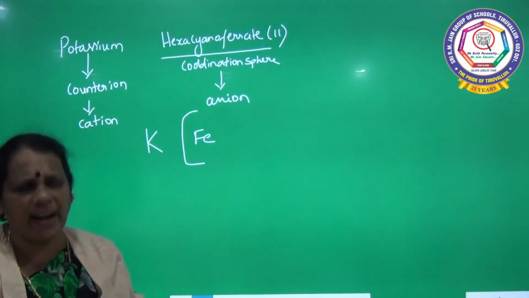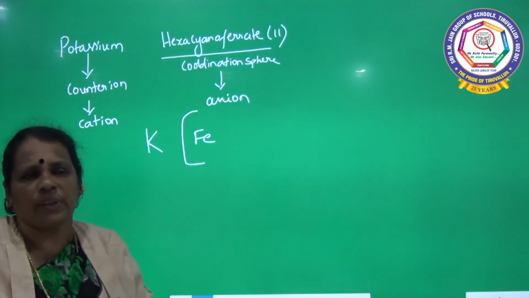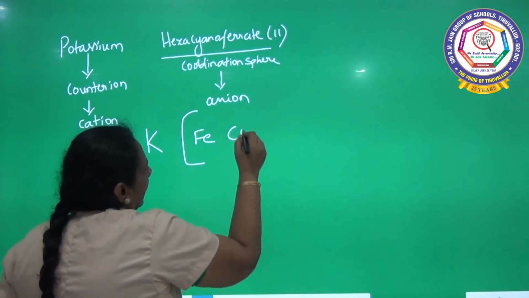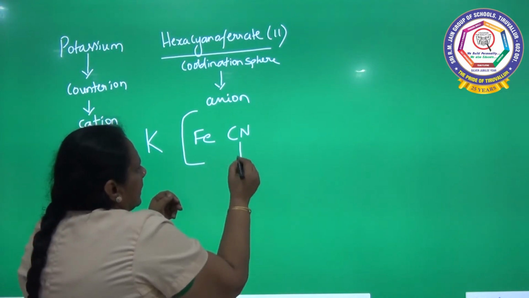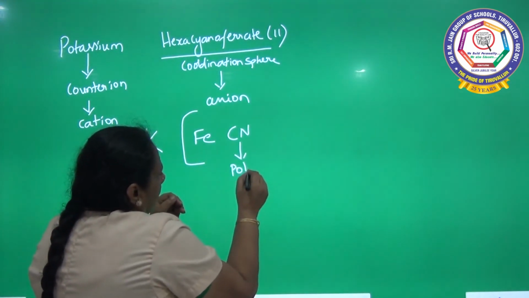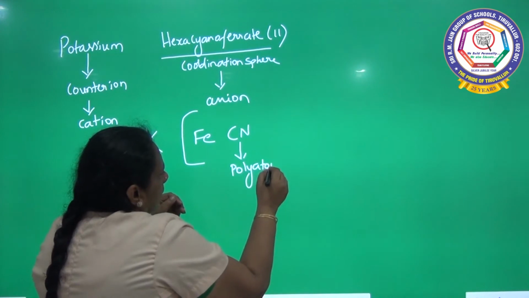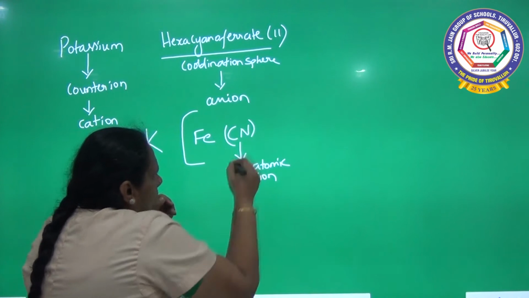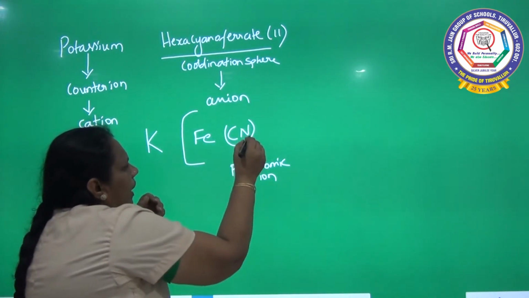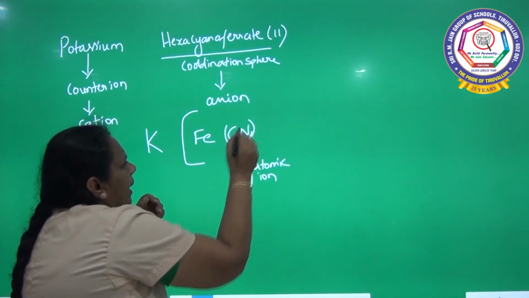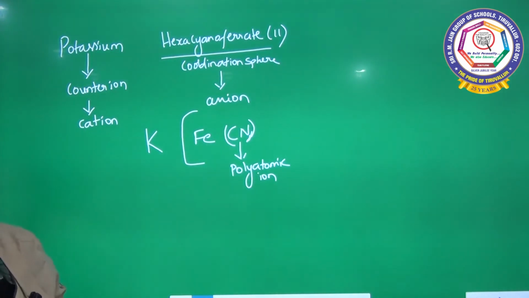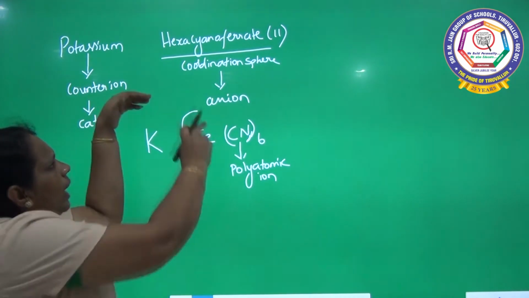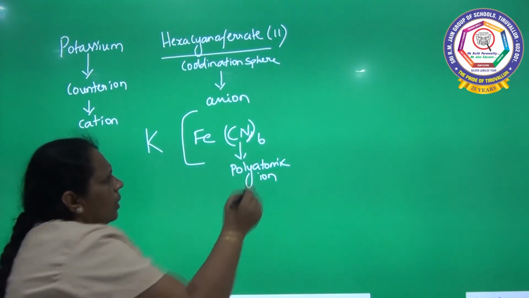Already we have seen on the previous page, cyano is a negative ligand. Hexacyano, there are totally 6 cyanogen. So you write down CN. Already I told you, this CN is a polyatomic ion, so it should be included in parenthesis. There are totally 6 cyanogen, so you write 6 here. That's all, the coordination sphere is over. So close the bracket.